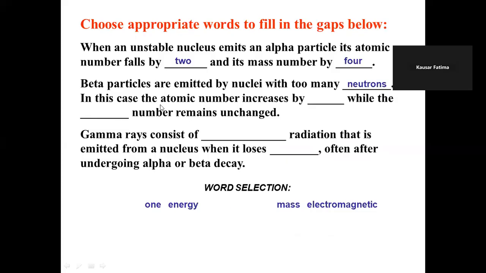In this case, the atomic number increases by 1 while the mass number remains unchanged. Gamma rays consist of electromagnetic radiation, which has no charge or mass, and they are emitted from the nucleus when it loses energy after undergoing alpha or beta decay.